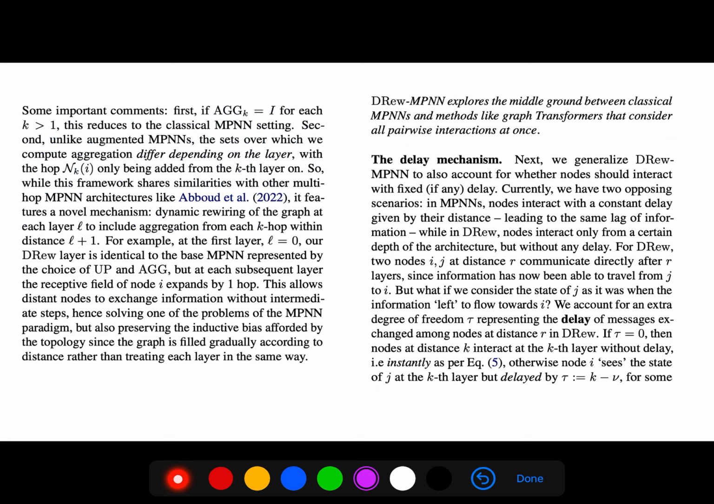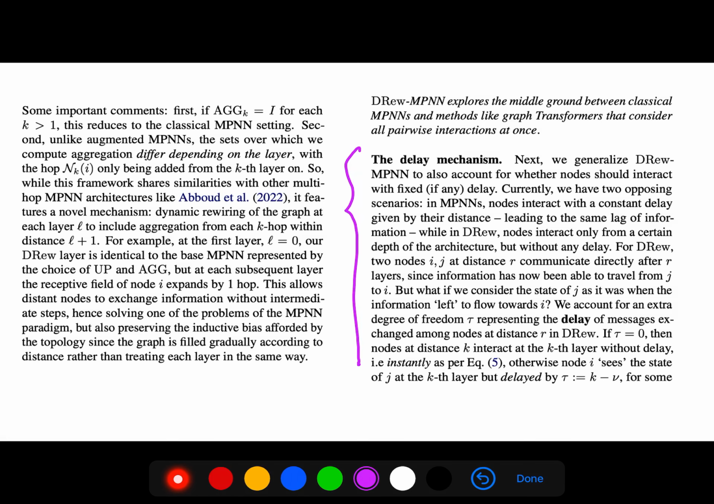But second, unlike augmented message passing neural networks, the sets over which we compute aggregation differ depending on the layer, with the k-hop neighborhood of i only being added from the k-th layer. So while this framework shares similarities with other multi-hop message passing neural networks, it features a novel mechanism, dynamic rewiring of the graph at each layer to include aggregation from each k-hop within distance l+1. So this is the delay mechanism.